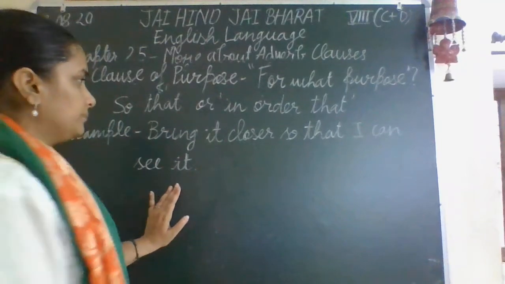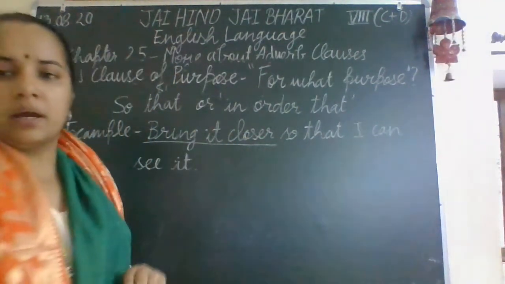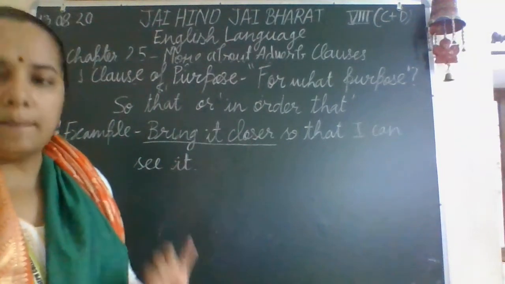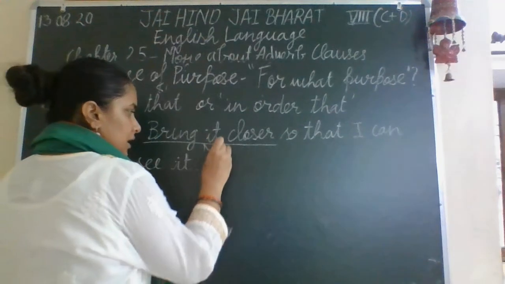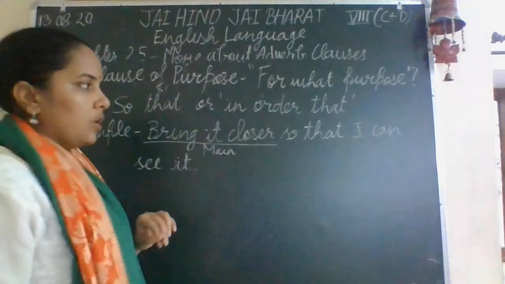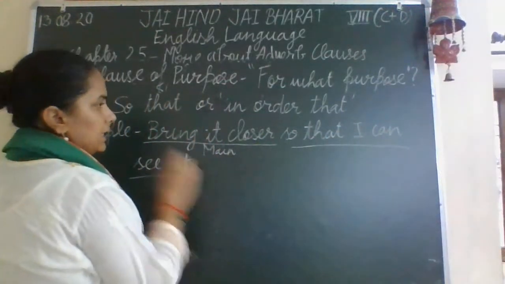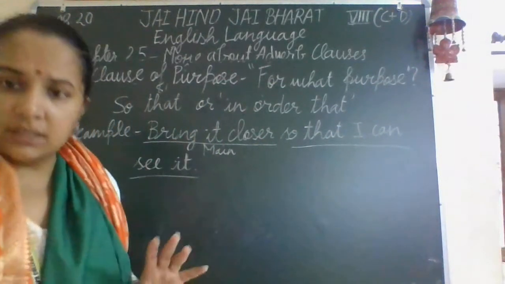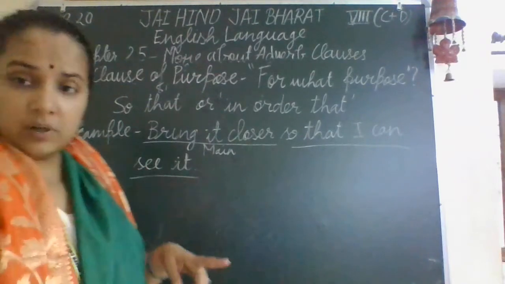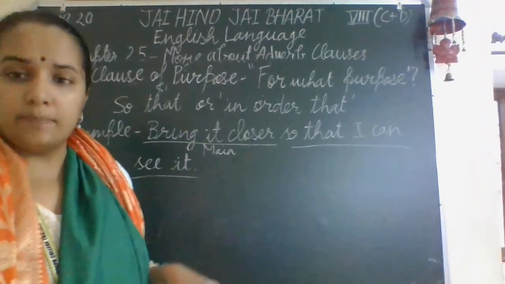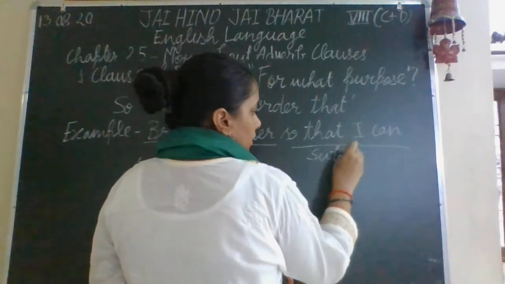So here, this term, "bring it closer," is giving you the complete meaning. That is why it is the main clause. "So that I can see it" has the subject and a finite verb, but it is not giving you the complete meaning. That's why this is the subordinate clause.